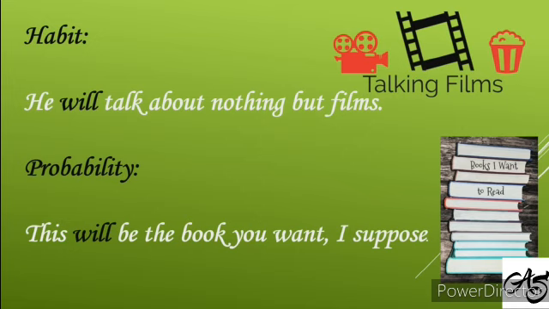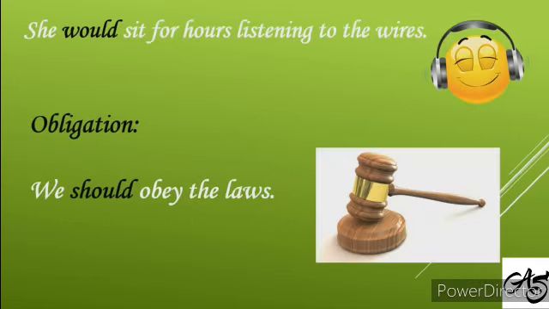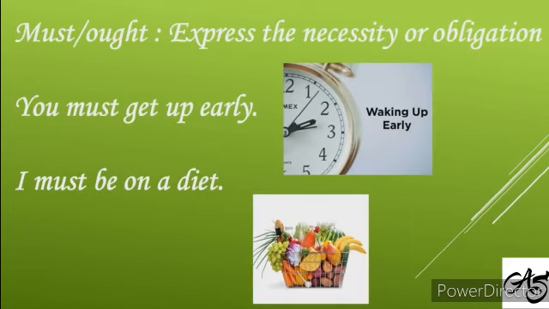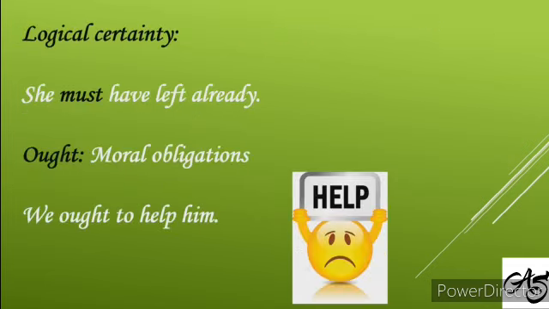Probability. This will be the book you want, I suppose. And she would sit for hours listening to the wires. This expresses the obligation. We should obey the laws. Now, must, ought to. Must is used to express necessity or obligation. You must get up early. I must be on a diet. This is obligation, must.